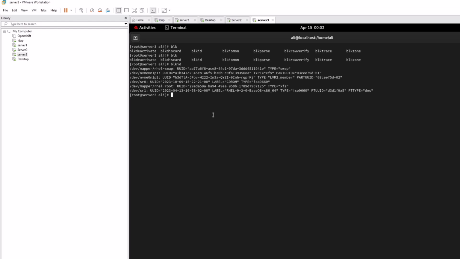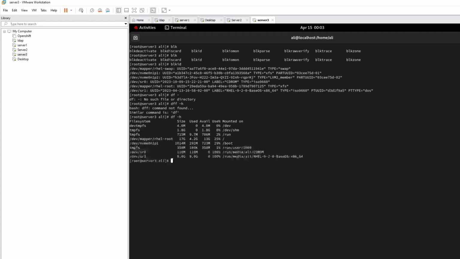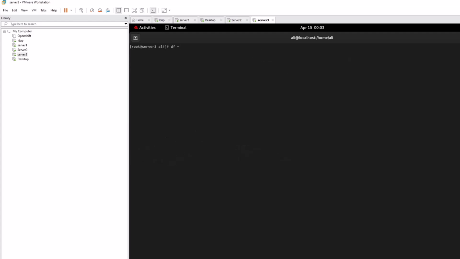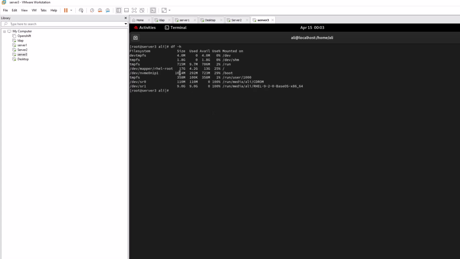So if I do df -h, clean, df -h, you can see my root is like this one, right? So I copy the command. What I'm going to do, I don't have the name as they defined it, so I'm just going to add the 300 MB in it. Let me think how I can do it.